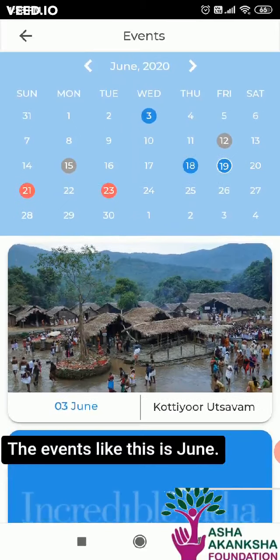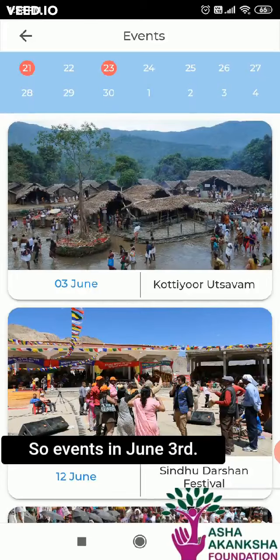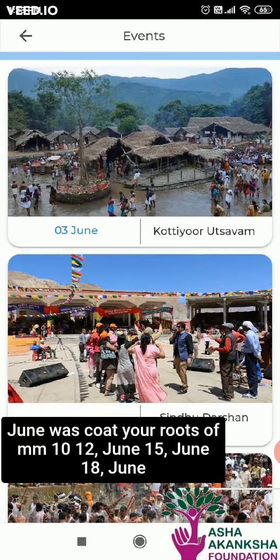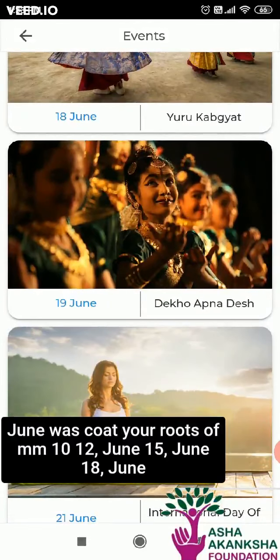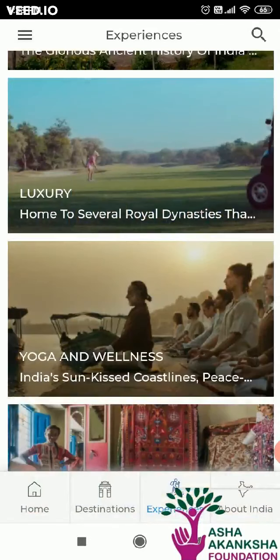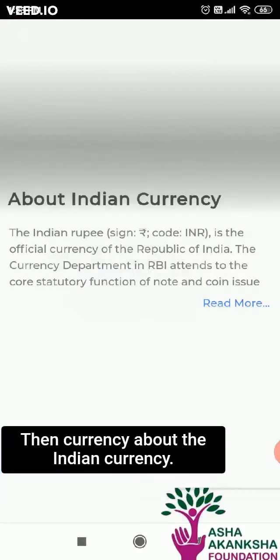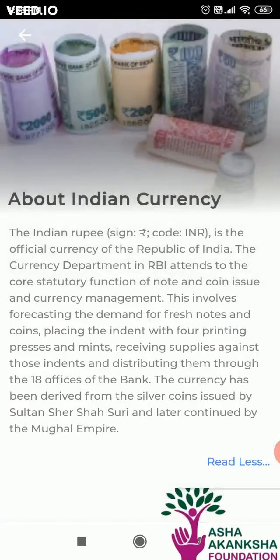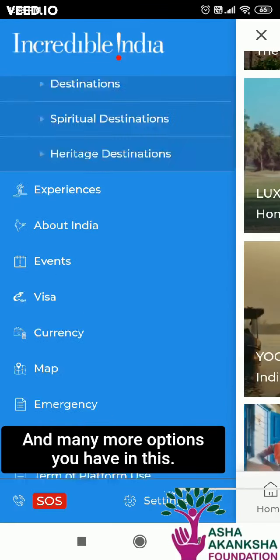The events like this is June, so events in June. 3rd June was Kotiur Utsavam, then 12 June, 15 June, 18 June, like this. Then currency, about the Indian currency, and many more options you have in this.